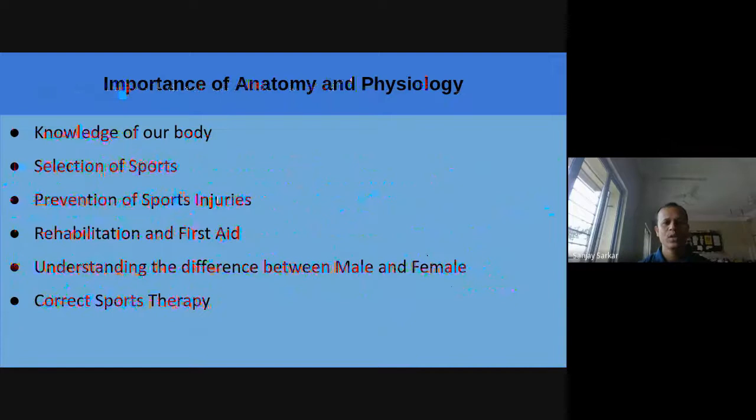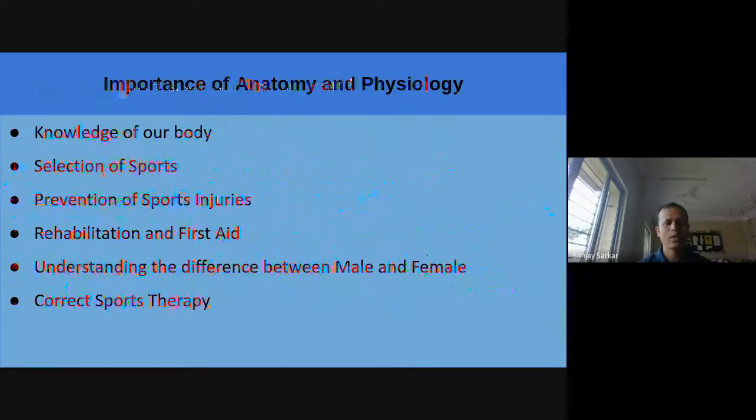So through physiology and anatomy we can know our body, and after that we can select our sports, which sports will be effective for that particular person. The next is the prevention of sports injury. If we know about the human structure and the functions of our organs, the body functions, then we can prevent sports injury.